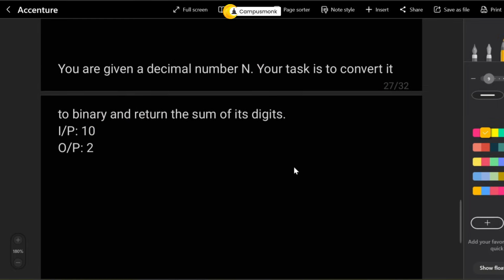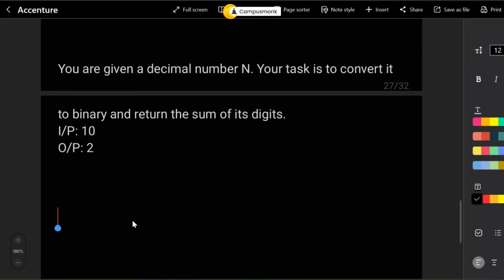Now, the next question is that you are given a decimal number n, and your task is to convert it to binary and return the sum of its digits. So, how do we actually get to this, and what is the output? What is the binary of 10? 10 is 1010, correct?